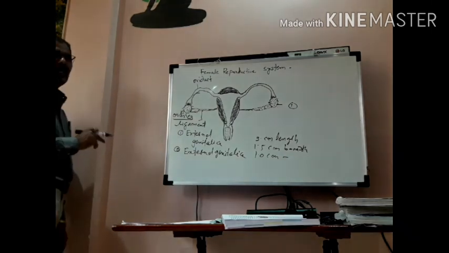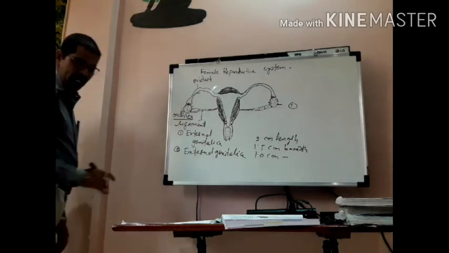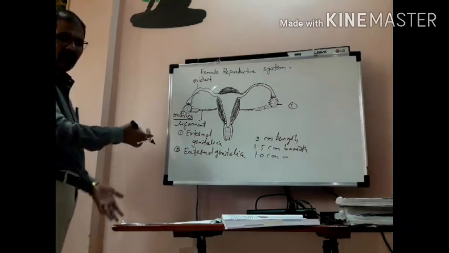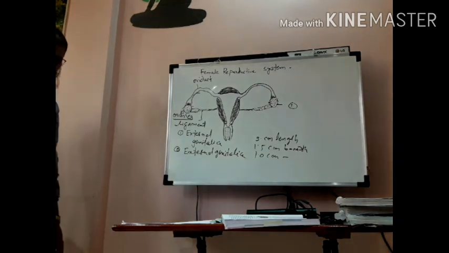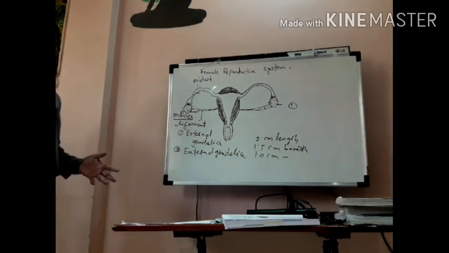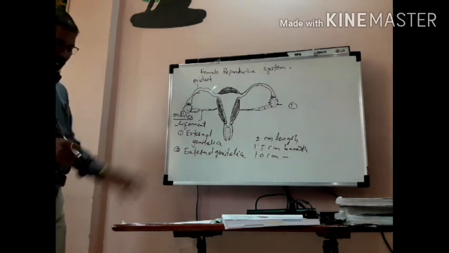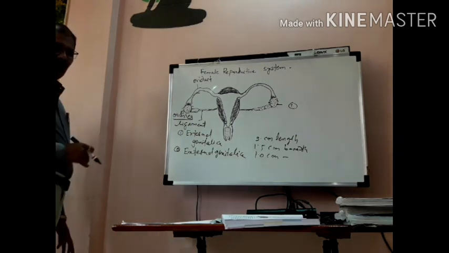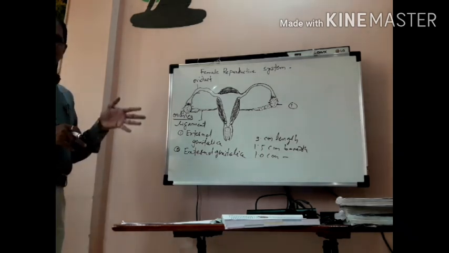Then the second hormone is called progesterone. What is the role of progesterone in the female reproductive system? It maintains and regulates secondary sexual characters, like breast development, body shape development, pubic hair growth. This hormone maintains the secondary sexual characters. Another important role is to maintain pregnancy.